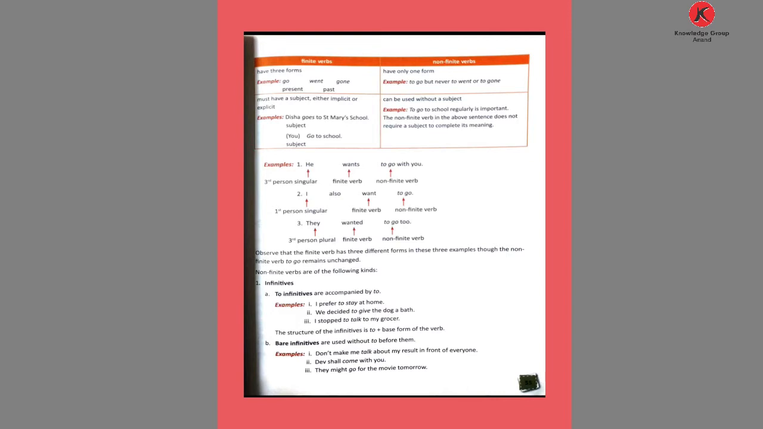See, three forms: present, past and past participle. Here, given the example, main verb go means the present form. Went is used as the past form. But the third form, past participle, here the verb is gone. Go, went, gone. And non-finite verbs have only one form. What? One form: to go, but never to went or to gone. We use only to with the main verb.